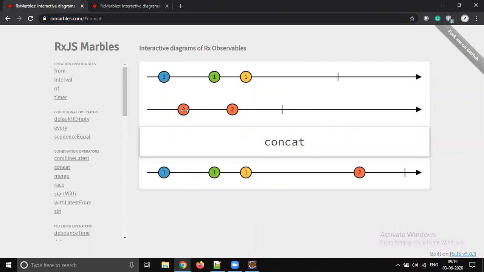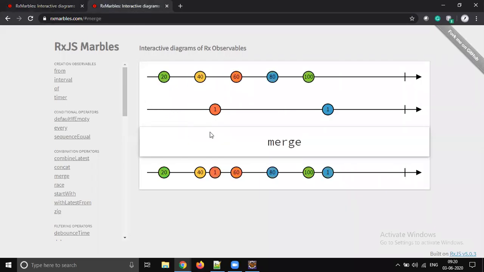But when we go to the first one, concat, even though the second is evaluating before the first, still the output will not be emitted, right? It will wait until the first one completes. So the output is always 1, 1, 1 and 2, 2 in the concat, but in merge it's not like that.